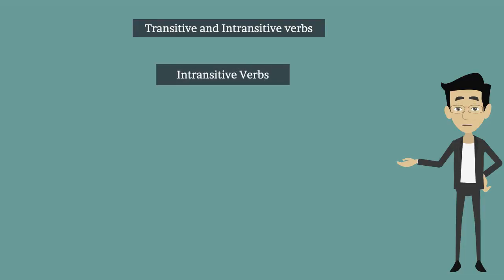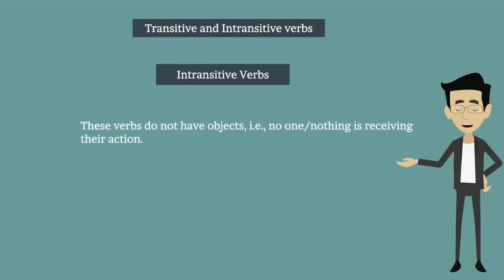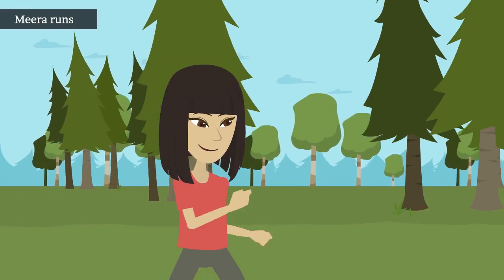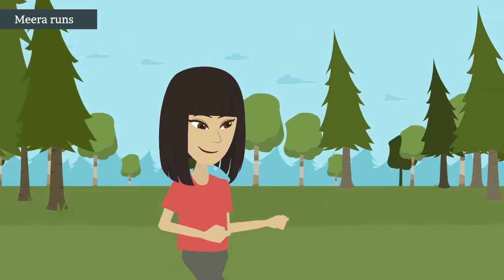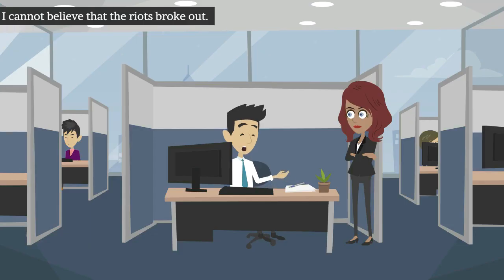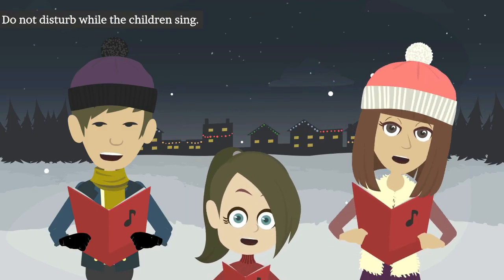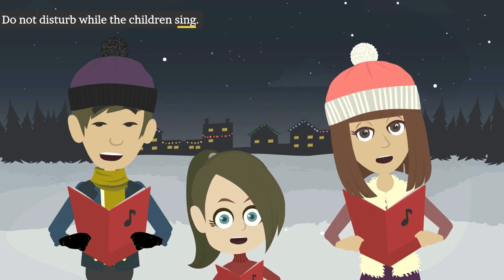Intransitive verbs. These verbs do not have objects, that is, no one or nothing is receiving their action. Let's see some examples. Meera runs. Here there is no object receiving the action of running. I cannot believe that the riots broke out. Here there is no object receiving the action of broke out. Do not disturb while the children sing. Here there is no object receiving the action of sing.